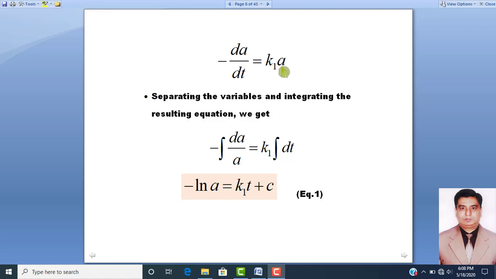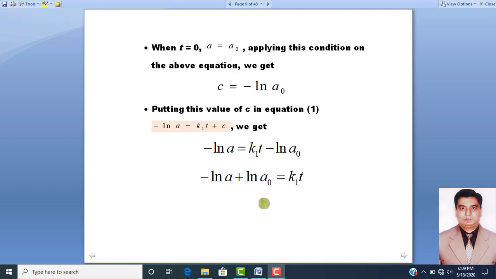Dear students, just separating the variables and integrating the resultant equations, we can say that minus integral dA over A is equal to K1 integral dt, and after applying the rule of integration, this equation became minus log natural A is equal to K1T plus C. And dear students, remember that this C is the integration constant.